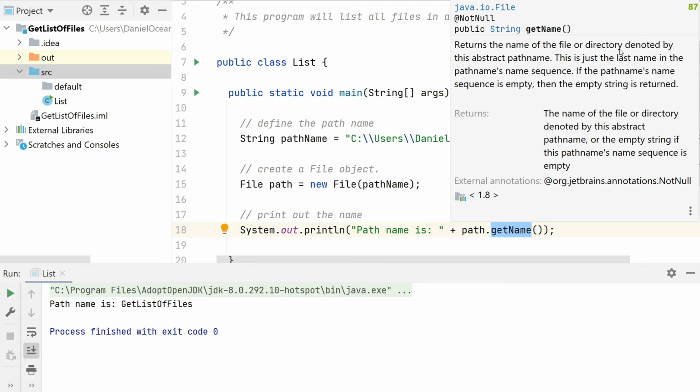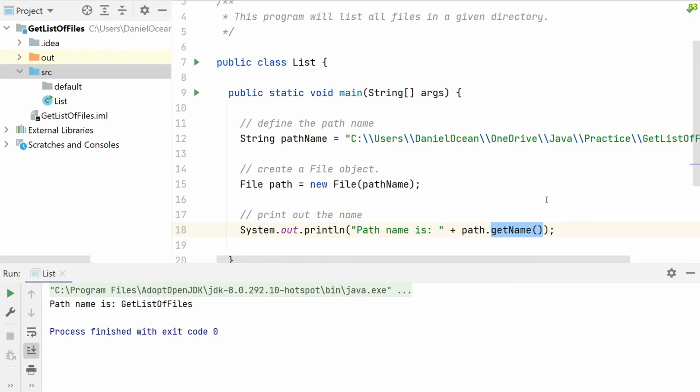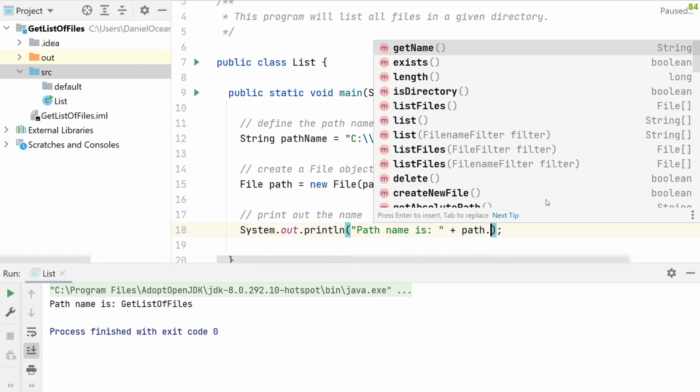The name of the file or directory denoted by this abstract path name, or the empty string if this path name's sequence is empty, is what is returned. There are, I think, if I go back, I'm not really sure, but again, this is just a quick check to see that our file object is working as we expected, right?